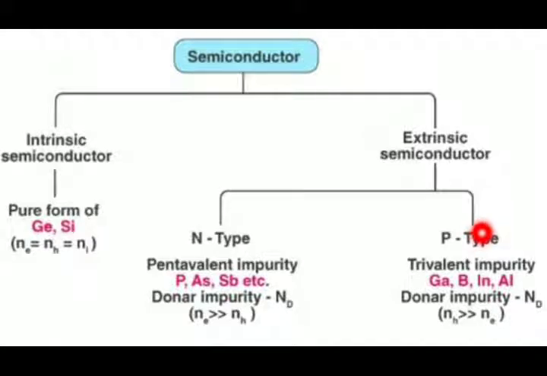Then P type semiconductor: when a trivalent impurity is added to the pure semiconductor, it becomes positive type. For example, boron, aluminium, indium. Here the number of holes is much greater than the number of electrons. In the exam you may be asked to distinguish between N type and P type, and you can distinguish them in this form. So this is all regarding our previous video lecture.